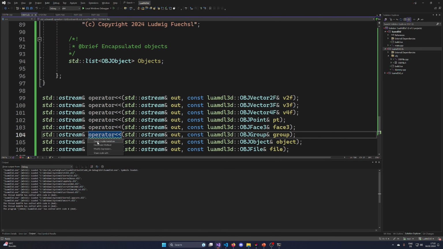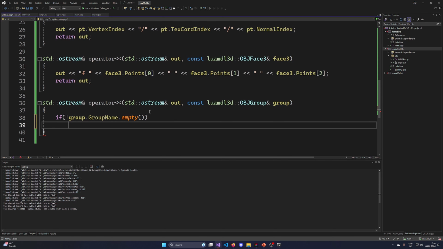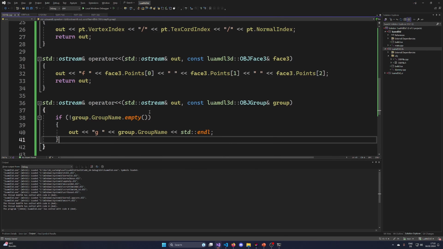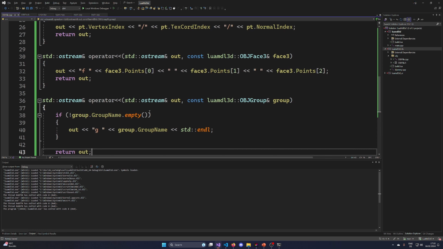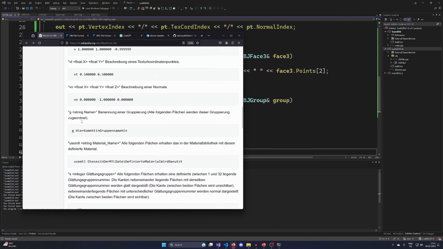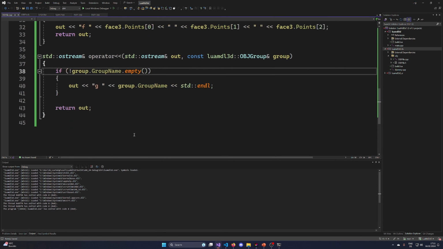Now we are getting into the group. The first thing that I want to check is if the group name is empty. If the group is not empty, then I want to output the group's name, and I think the group name was G and the name, and then we're going to do an end line like this. So that's the group name. And this should comply with what we had here. G, this is the group name. If we don't have one, it doesn't go.